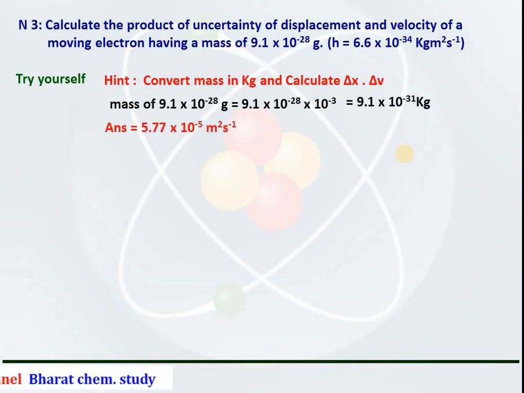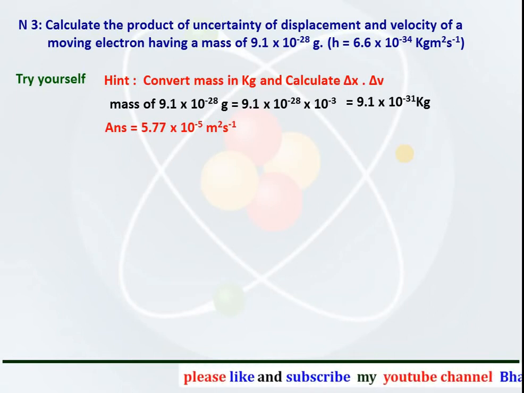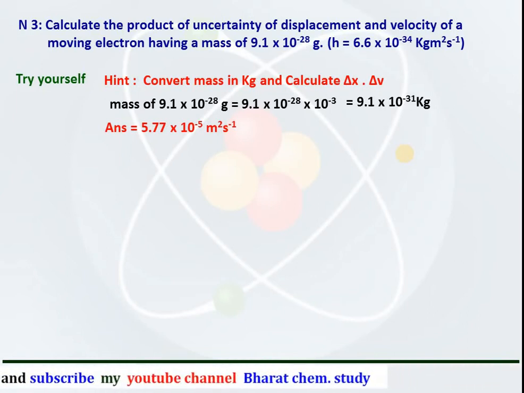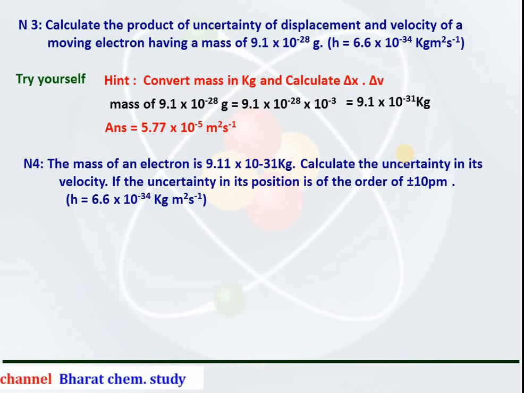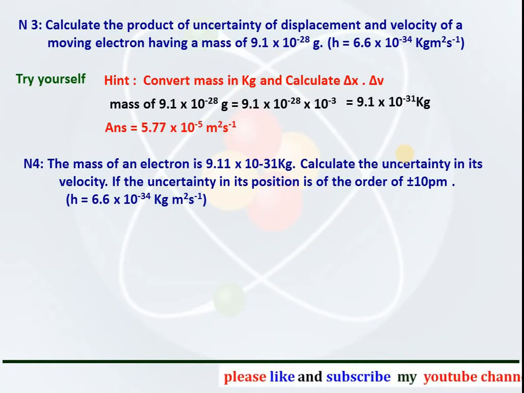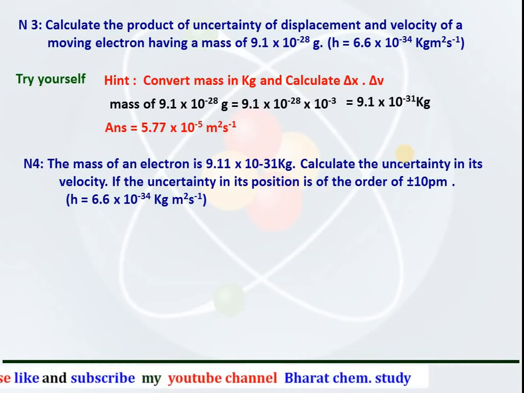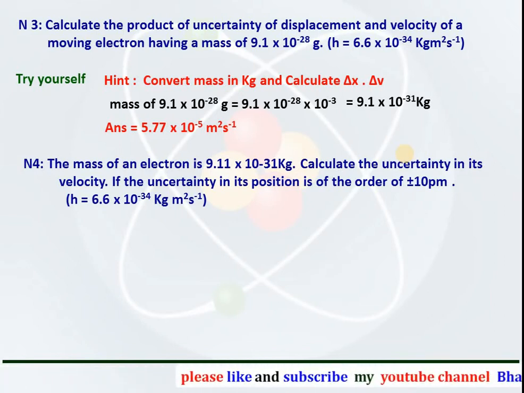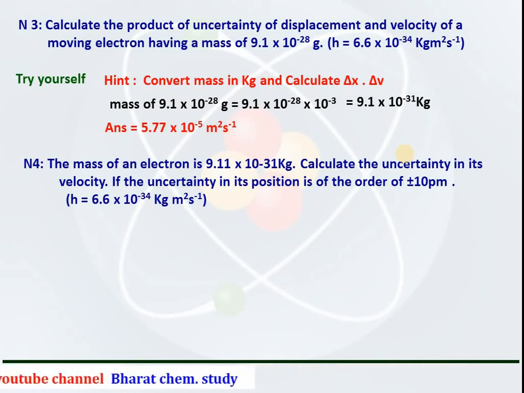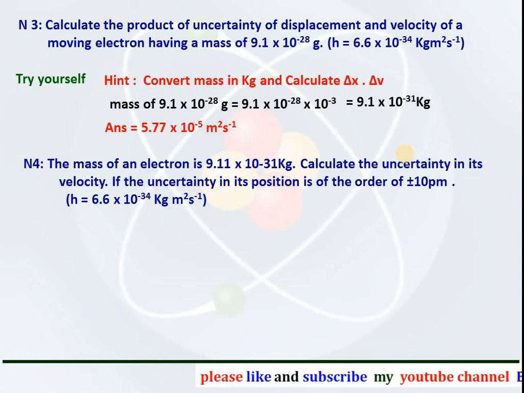Answer for delta x into delta v comes to be 5.77 into 10 to the power minus 5 meter square per second. One more numerical. The mass of an electron is 9.11 into 10 raised to the power minus 31 kg. Calculate the uncertainty in its velocity if the uncertainty in the position is of the order of 10 pm. h is given as 6.6 into 10 to the power minus 34 kg meter square per second.